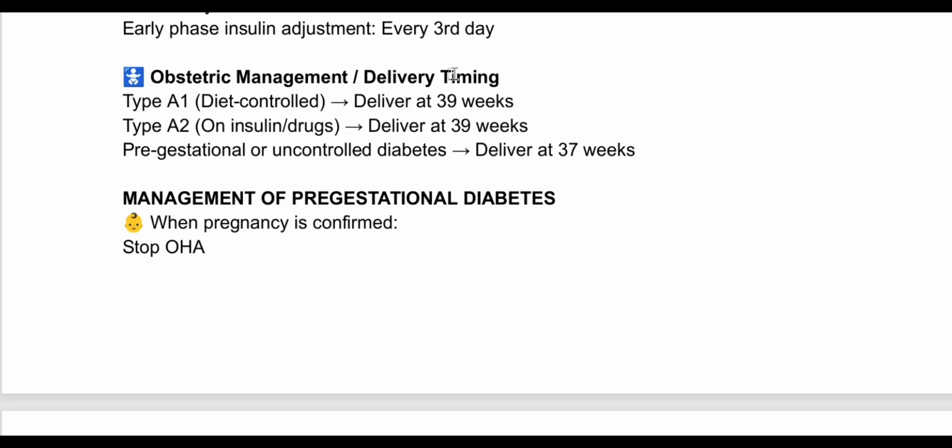Obstetric management or delivery time. If it is a diet control case, we will deliver at 39 weeks. If it is A2, that is on insulin or drug, we will also deliver at 39 weeks. In pre-gestational uncontrolled diabetes, we will do delivery at 37 weeks.